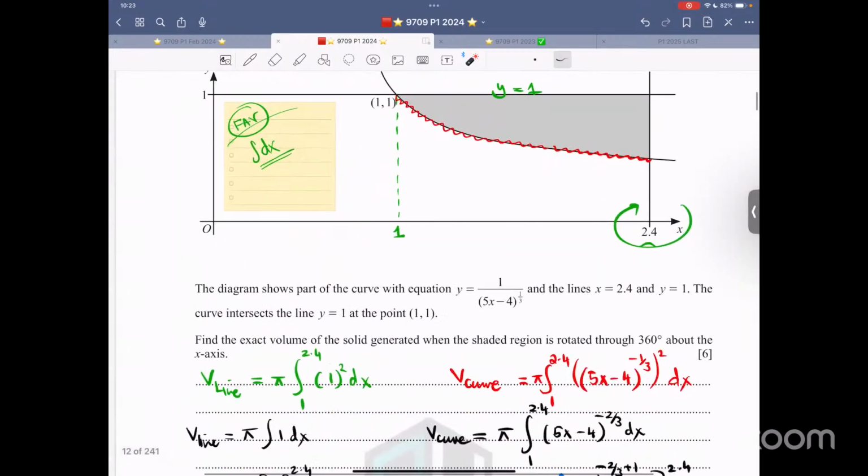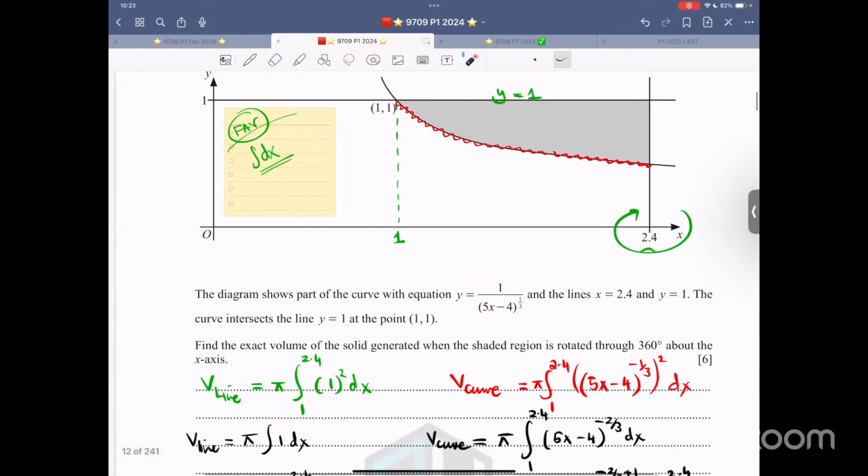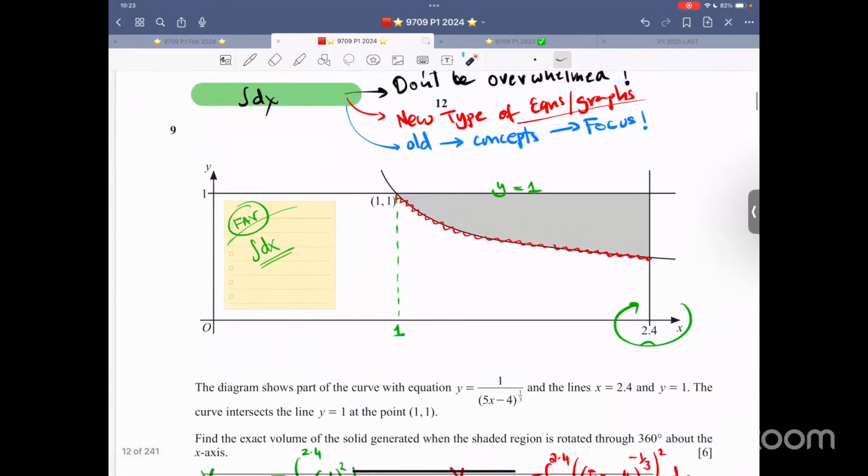The diagram shows the curve with this equation. The coordinates are there. The curve intersects such and such. Find the exact volume of the solid when it's rotated 360 degrees about the x-axis. So now focus on the shape. Some people prefer to use a cylinder. I do not. I'll simply use the line thing because I don't want to confuse the radius and the height together. So I always play it safe.